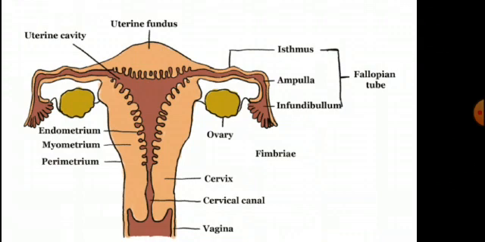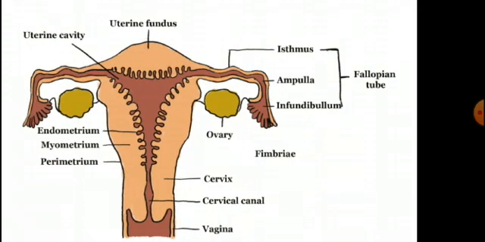Uterus opens into the vagina through a narrow region called cervix. It leads into a canal called the cervical canal. Cervical canal and vagina constitute the birth canal. Vagina is a large elastic muscular tube about 7.5 centimeter long.